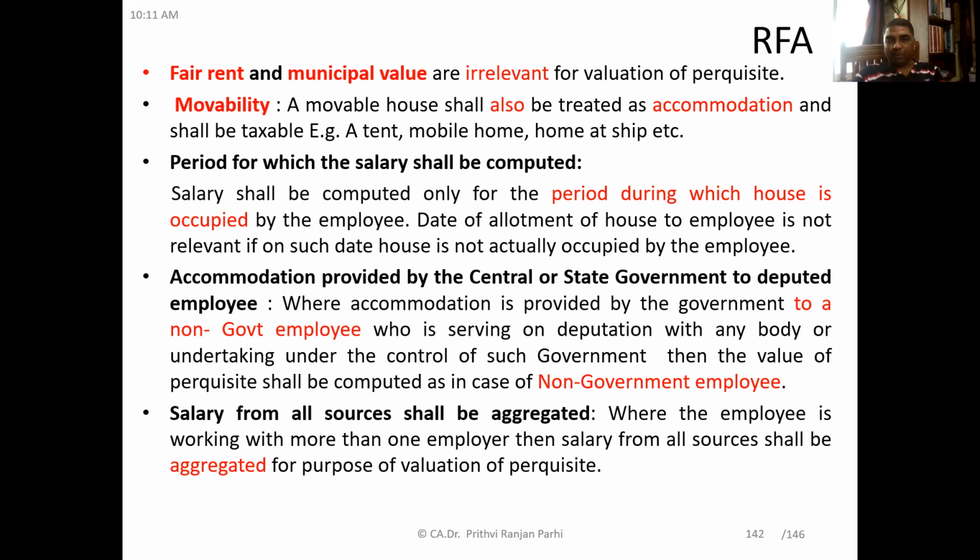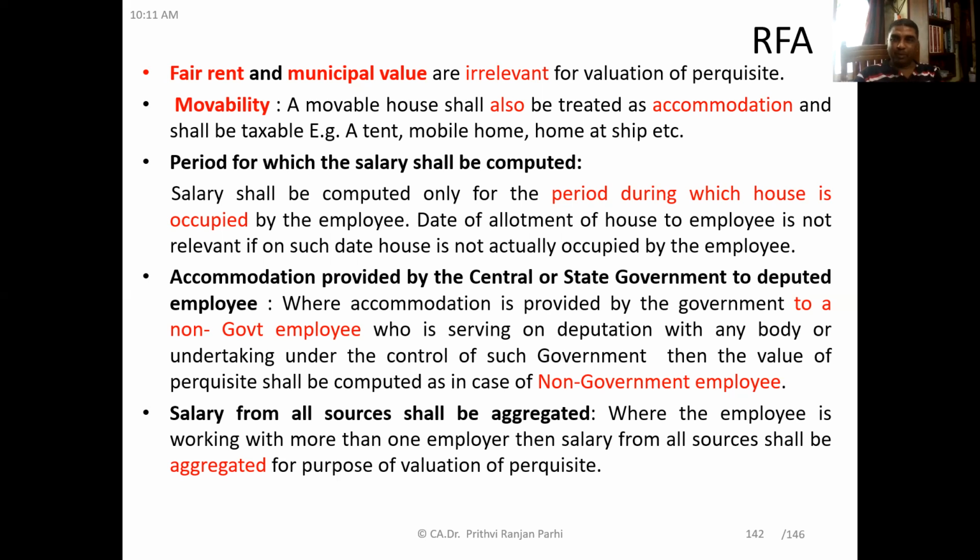Now, accommodation is provided by central or state government to deputed employees. Where accommodation is provided by government to a non-government employee who is serving on deputation with any body or undertaking under the control of such government, the value of such perquisites shall be computed as in case of non-government employees. Sometimes what happens? Government employees go on deputation to some non-government sector.